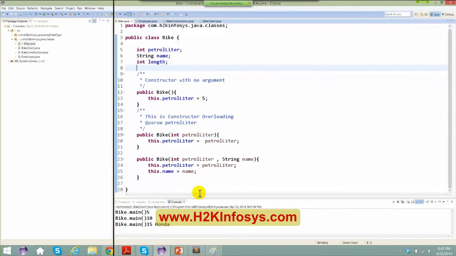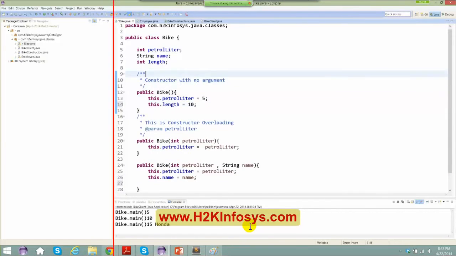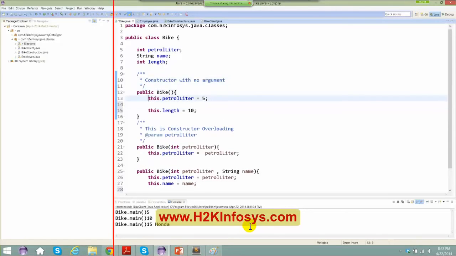Now what can I do to initialize this? I cannot do anything as such like this. This dot. I can give a default value here, but I don't want to give a default value, right? I want to give some value. If I want to give a default value, I can very well come and give it here. I cannot basically give a name to a bike. I can just say it is a bike, that's all. So in the default constructor, I'll just say this dot name equals to bike, which doesn't make much sense to me. So if somebody doesn't give a name to the bike, you just say it is a bike.